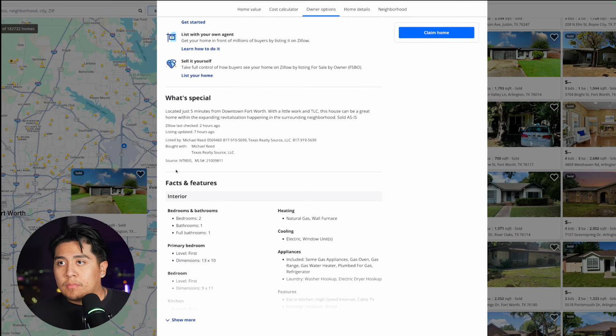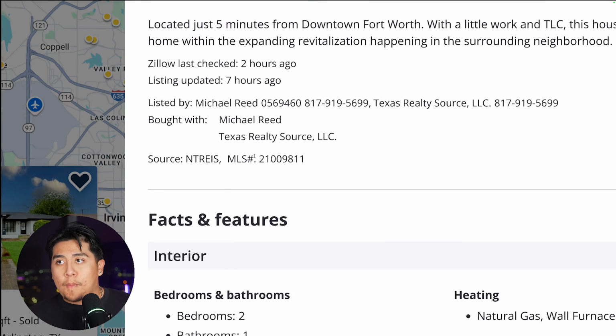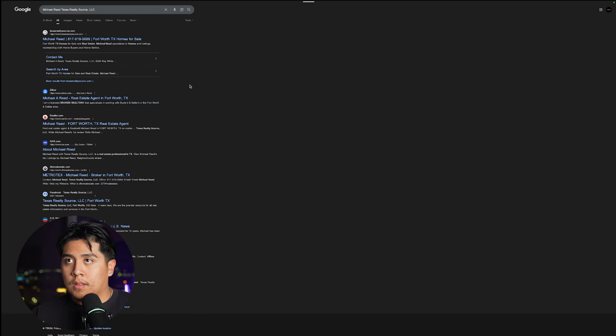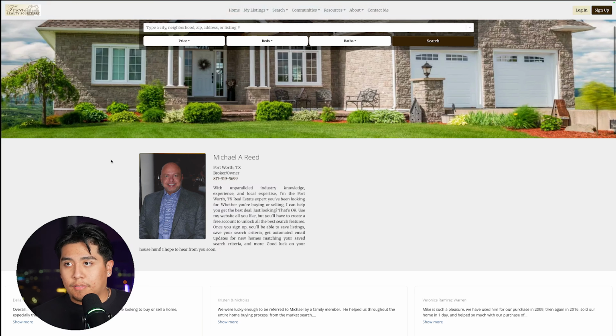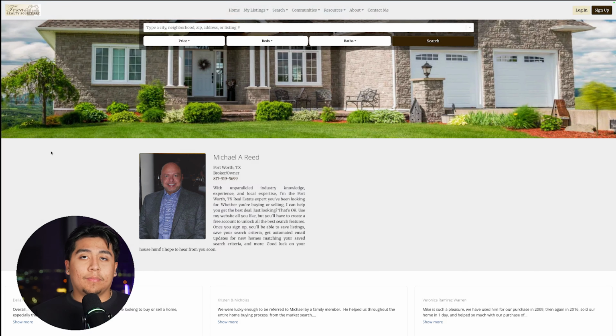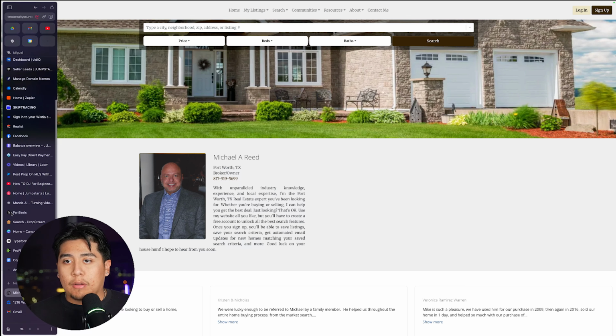So if we scroll down, we go to the people that bought it. In this case, they don't provide the number for the people that bought it, but for the agent that helped the buyer, it's just one Google search away. We could just copy and paste it, and if we look it up, almost always the first listing is the person itself. Boom, right number right there. I can give him a call and ask if he's currently working with any investors or flippers that are looking in the area that we have the property under.